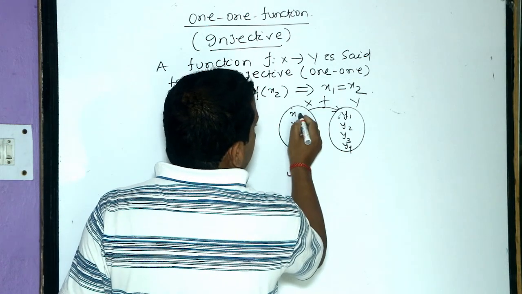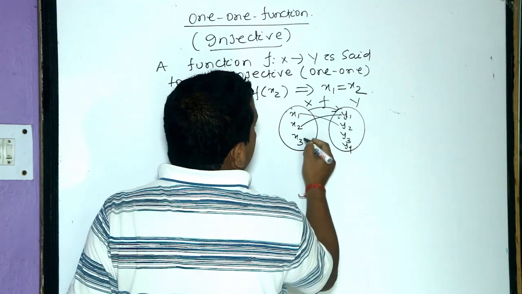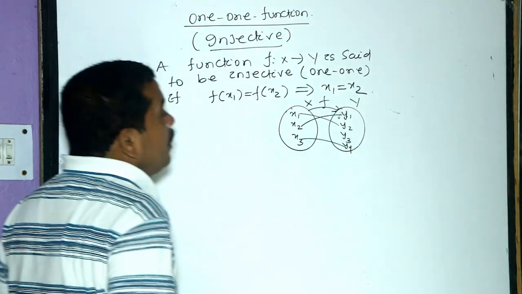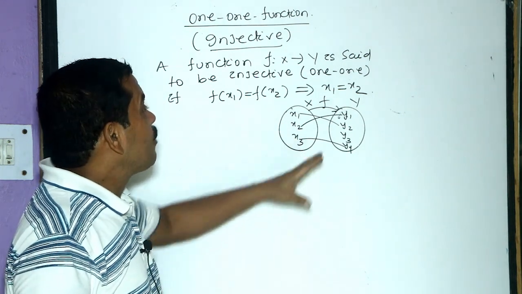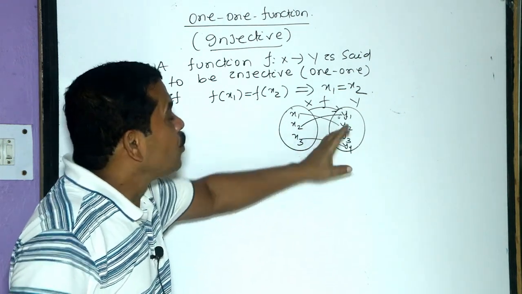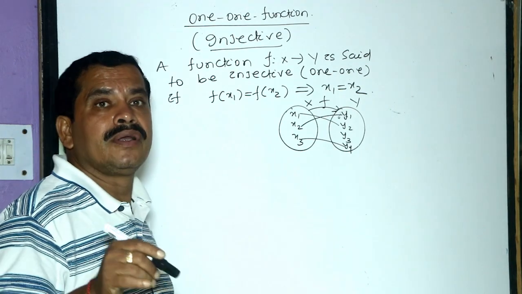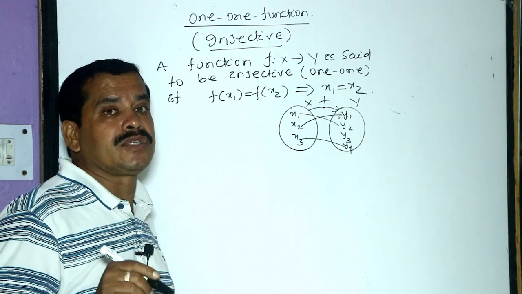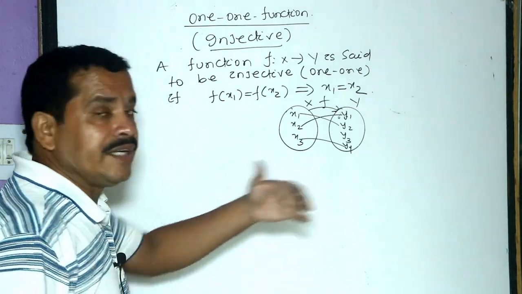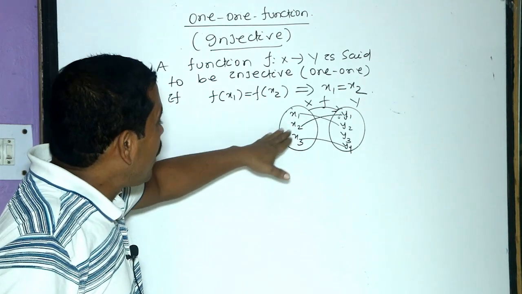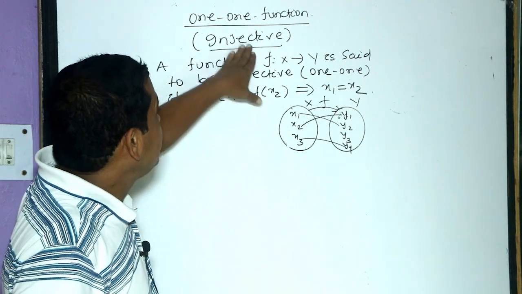If x1 goes to y2, x2 goes to y1, x3 goes to y4, this diagrammatically shows that this is a one-one function, but it is into, not onto. If the function is both one-one and onto, then it is said to be bijective function, or that is known as one-to-one correspondence function. We shall discuss that later on. But this is only a one-one function, not onto. This is one-one, that is injective function.